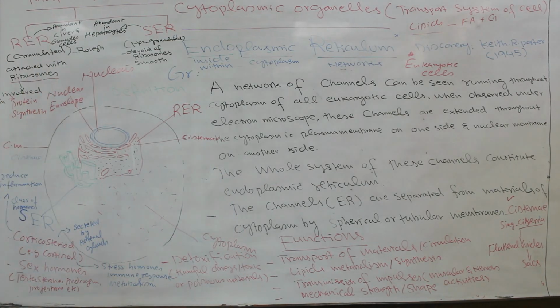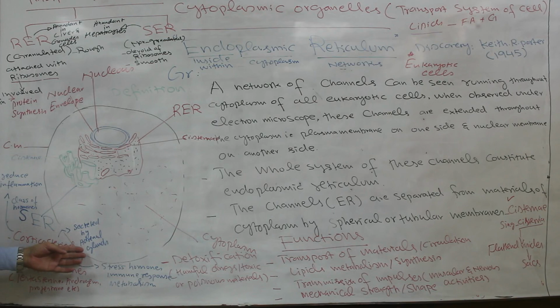That is why we are safe from the side effects of certain drugs and food, because of smooth endoplasmic reticulum. Another important function of the smooth endoplasmic reticulum is the formation of different kinds of hormones. For example, the adrenal cortex, in the adrenal glands of the kidney, secretes a class of hormones, that is corticosteroids. A well known example is cortisol.